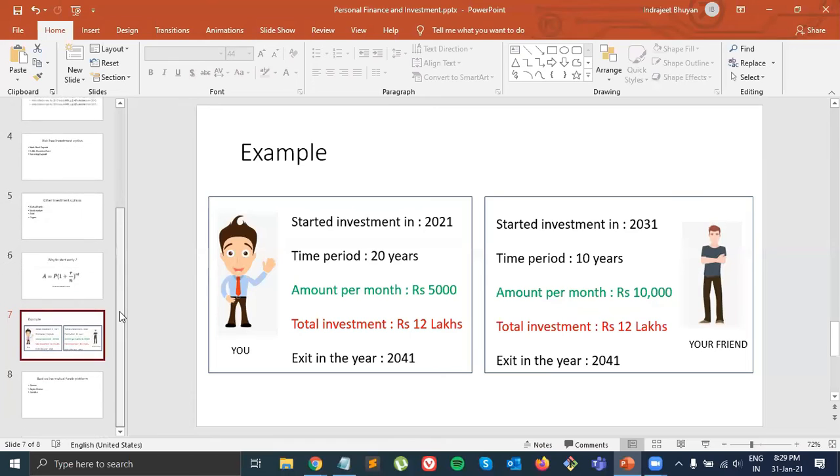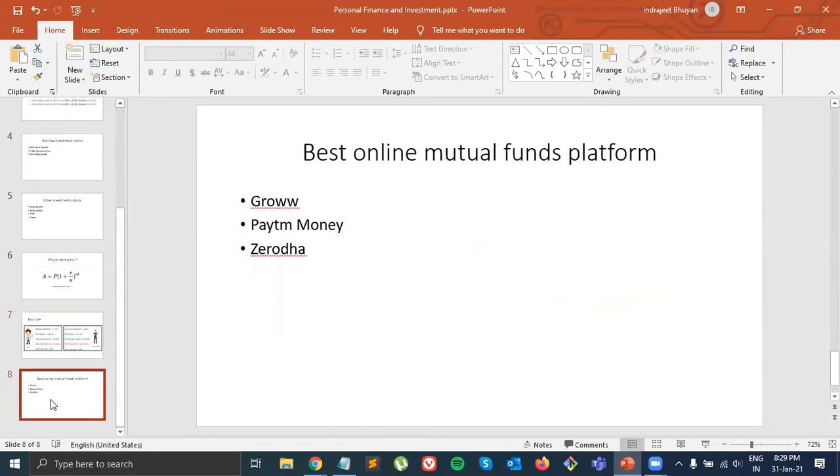So now the question is how to start, right? Because now we know the importance of investing and the risk and everything. Now the question is how to get started. Okay, so I'll just show you a few examples here. The best online platforms for mutual funds are these three which I use and found very good: Groww, Paytm Money, and Zerodha. The good thing here is that if you go to a bank, the charges are very high and also the options are very limited.